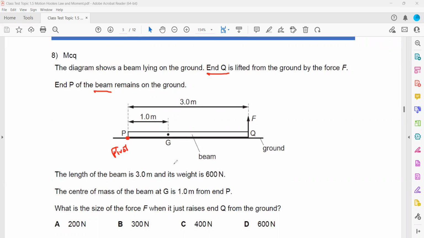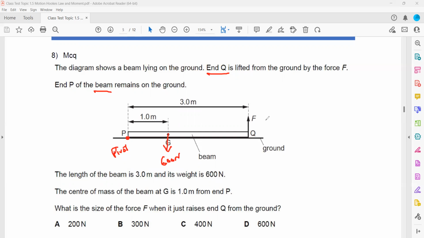The length of the beam is 3 meter and the weight is 600 Newton. The center of mass of the beam is 1 meter from the end. So the center of gravity or center of mass is where the weight is acting. So 600 Newton is acting here. Find the size of the force when we just raise end Q from the ground.